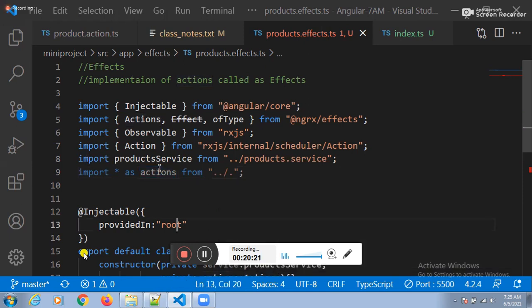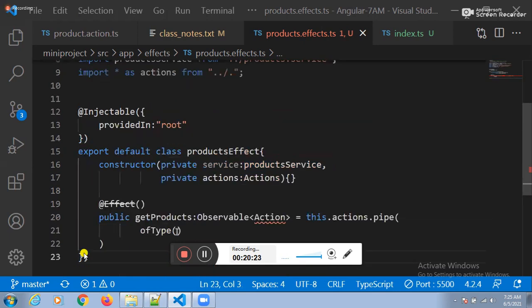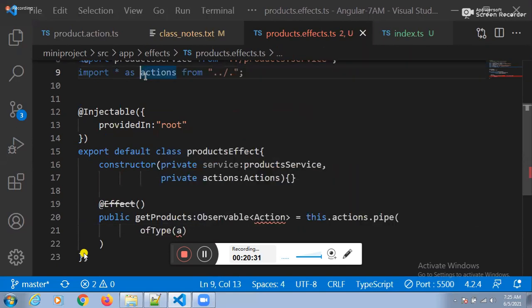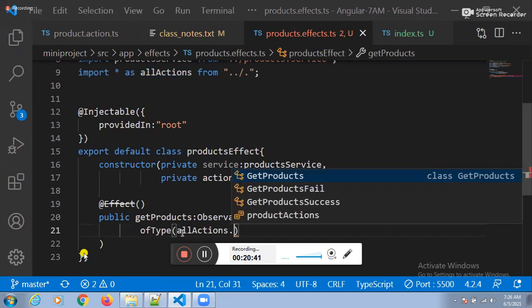See this one here. How to do that one? Of type. What is the variable? Actions. No, don't place the actions again. Can I place all actions? Guys, all actions, okay? Yes, sir. All actions data. Which one? Get products. First, product actions.